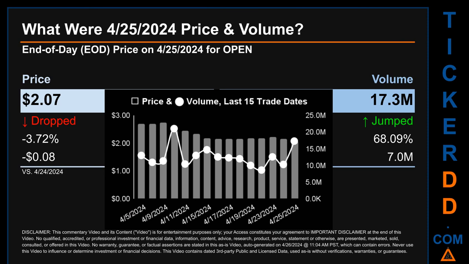Across a range of 67 cents, the max and minimum end-of-day price were respectively 2.74 and 2.07. Volume saw a range of 12.4 million, from a day low of 8.6 million to a day high of 21.1 million.